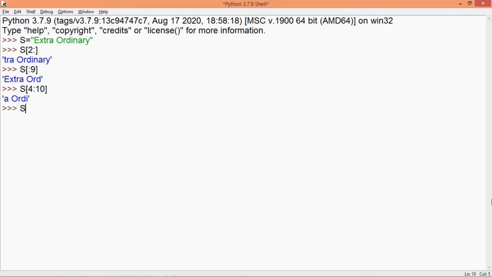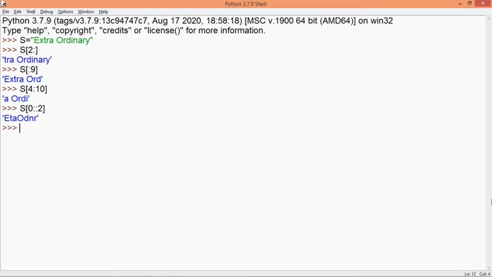Let's see how step value will work here. So I'll mention here 0, colon and then 2. Now in this case, I've specified the start value. Stop is missing, so I've used colon for it. Then again a colon to specify the step value. And this is how it works.